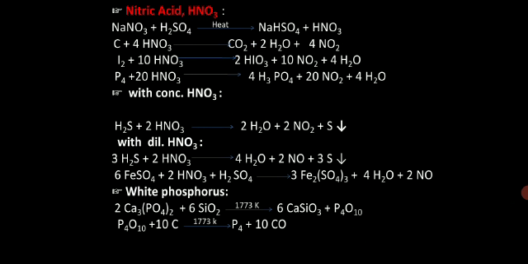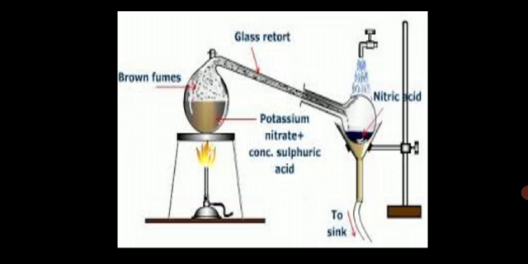Now next we will come to nitric acid. There are different compounds related to nitric acid, and we will see them. Nitric acid is basically prepared by the Ostwald process. So first we'll see the laboratory preparation of nitric acid.